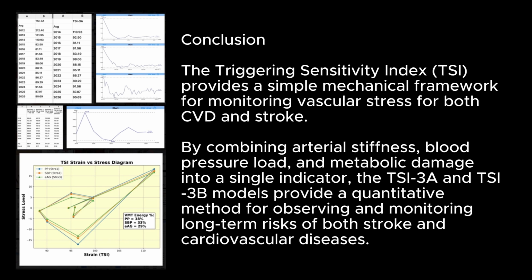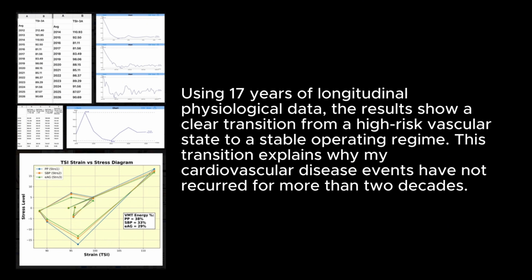Conclusion. The triggering sensitivity index, TSI, provides a simple mechanical framework for monitoring vascular stress for both CVD and stroke. By combining arterial stiffness, blood pressure load, and metabolic damage into a single indicator, the TSI-3 and TSI-3B models provide a quantitative method for observing and monitoring long-term risks of both stroke and cardiovascular diseases. Using 17 years of longitudinal physiological data, the results show a clear transition from a high-risk vascular state to a stable operating regime. This transition explains why my cardiovascular disease events have not recurred for more than 2 decades.